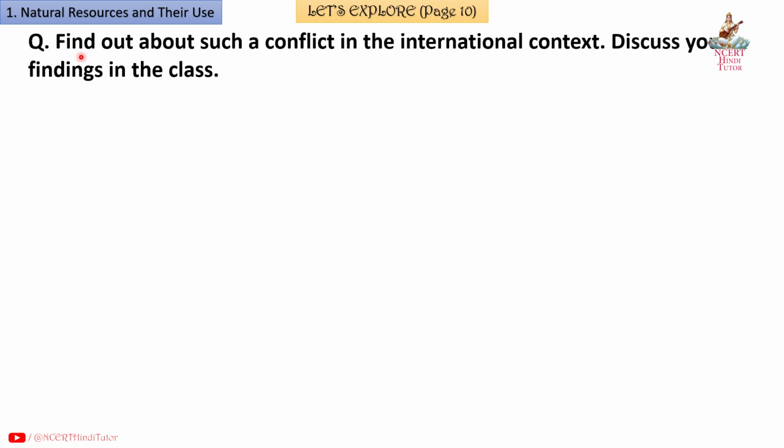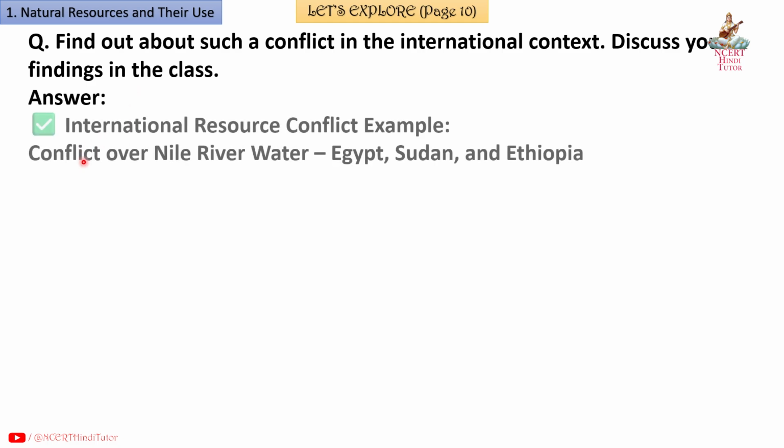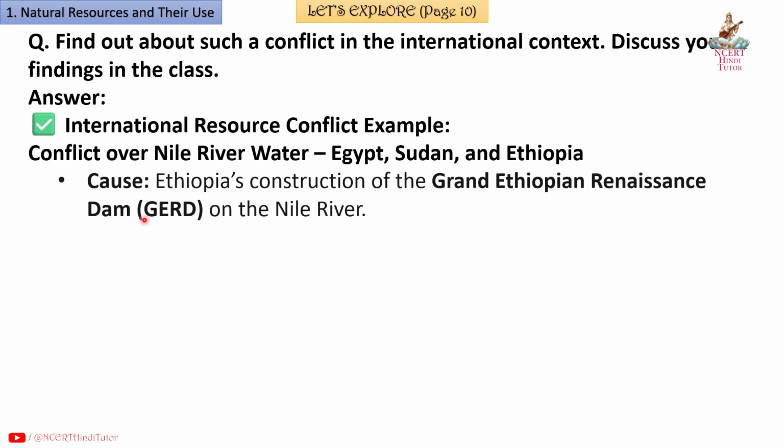Next question. Find out about such a conflict in the international context. Discuss your findings in the class. Answer. International resource conflict example: conflict over Nile River water, Egypt, Sudan and Ethiopia. Cause: Ethiopia's construction of the Grand Ethiopian Renaissance Dam, GERD, on the Nile River.